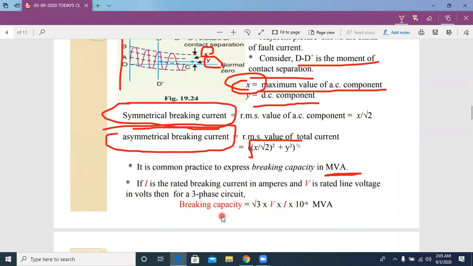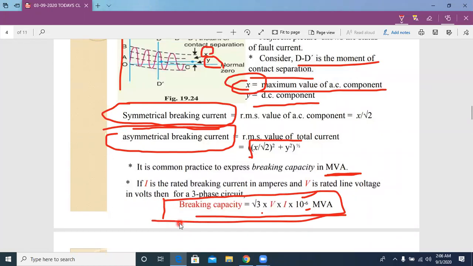for three phase, root 3. I is the line current and V is the line voltage. So the three phase value is equal to root 3 into V into I. Now we want it in terms of MVA, that's why we put 10 to the power of minus 6, where I is in amperes and V is in volts. Okay, so MVA. This one is the breaking capacity of a circuit breaker.